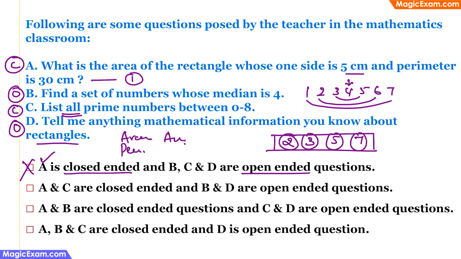The next one is A and C are close-ended and B and D are open-ended. A and C, yes, A is close-ended and C is close-ended and B and D are open-ended. Therefore, this statement is correct. And A and B are close-ended questions and C and D are open-ended questions. This again is incorrect because B is not close-ended. And A, B, C are close-ended and D is open-ended. This is also incorrect because B happens to be open-ended.